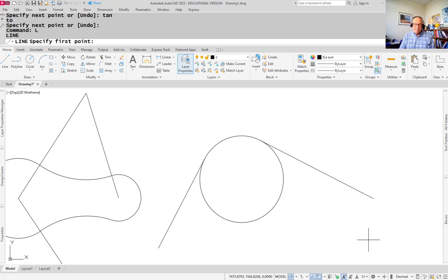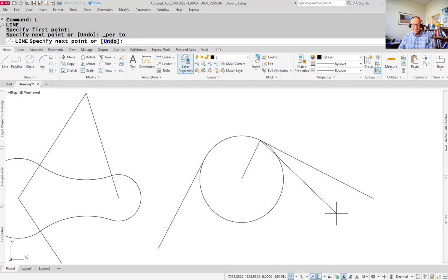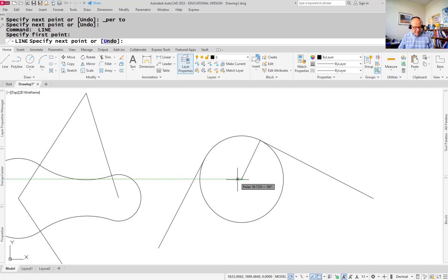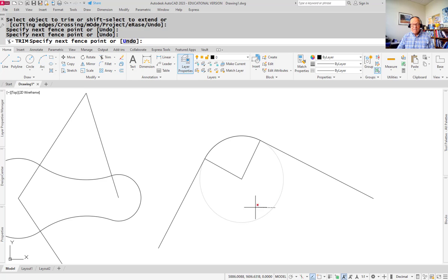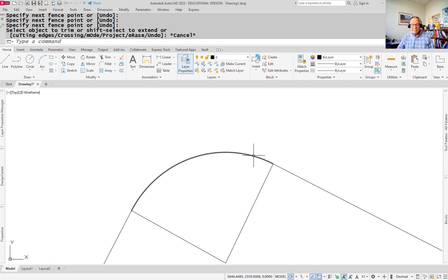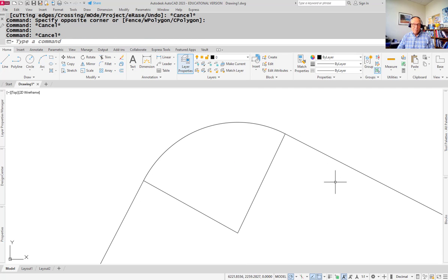Now if I were to draw a line that goes from the center of this circle, shift right click, perpendicular, and draw it perpendicular to that line. Notice no matter where I pick that line, it shows up perpendicular. You have a similar situation where the location of the tangent point happens exactly where a line drawn perpendicular to the straight line from the center of the arc. If I now do a little trimming and get rid of this, you'll see that that arc stops directly on that point, and that straight line stops directly on that point as well.